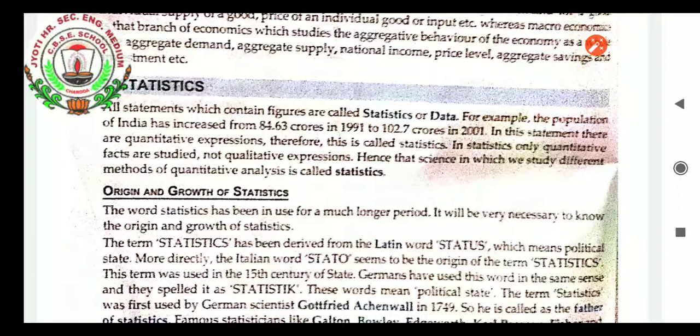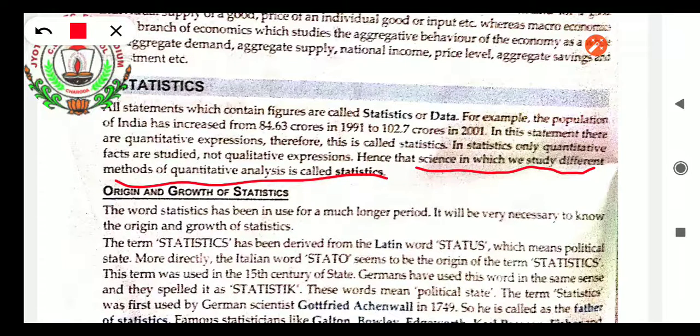In this statement, there is a quantitative expression. Therefore, this is called statistics. In statistics, only quantitative facts are studied, not qualitative expression. Hence, that science in which we study different methods of quantitative analysis is called statistics. So, whenever you write in an examination, whenever you are learning, you have to learn this line only: statistics is that science in which we study different methods of quantitative analysis. It is helpful for learning the problems of economics.